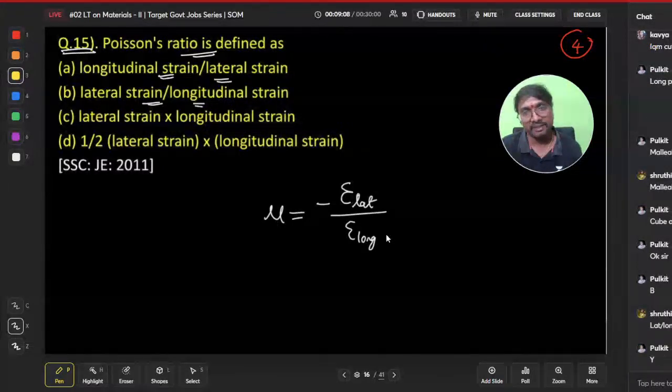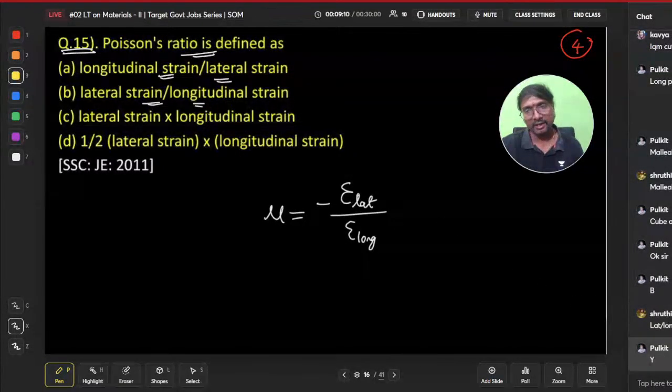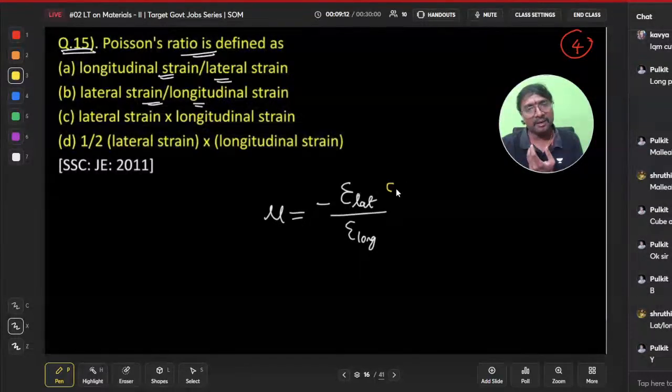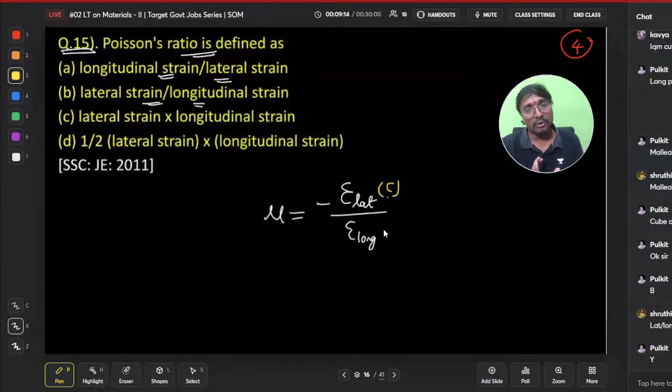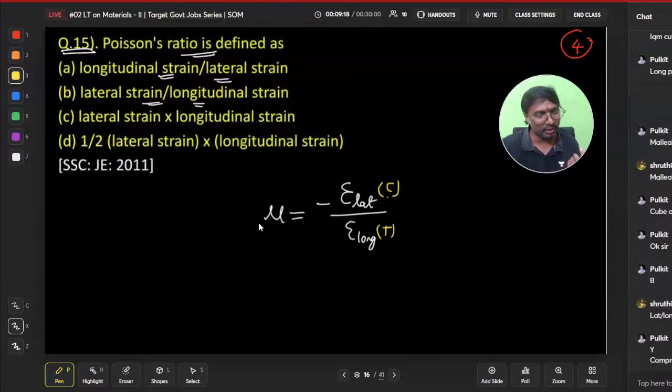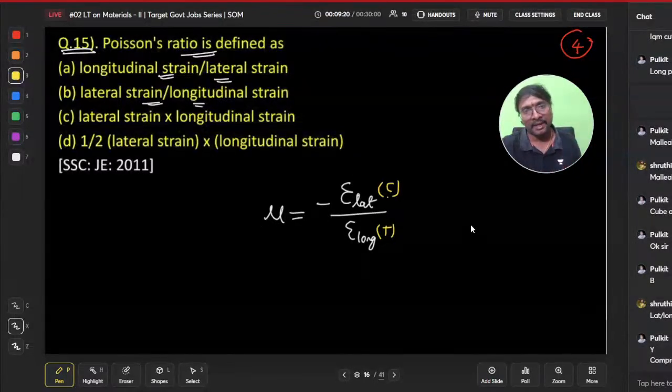Why have we taken the minus? Because lateral strain may be compressive while longitudinal strain may be tensile. So the minus is used to eliminate that sign and get a positive number. And likewise, longitudinal may be compression.